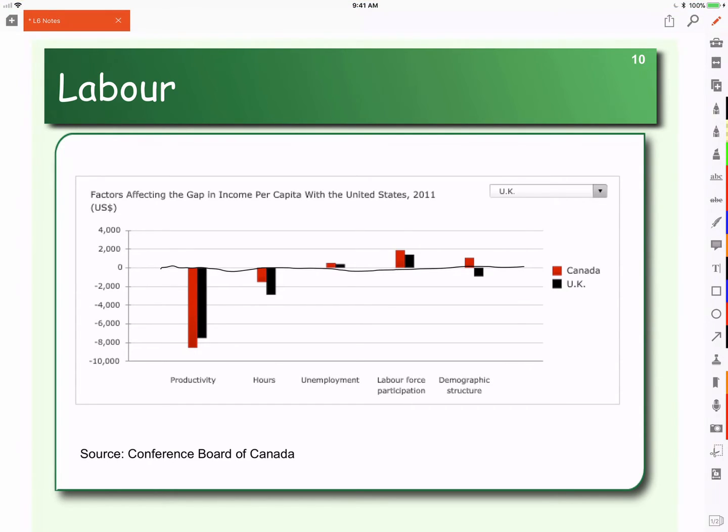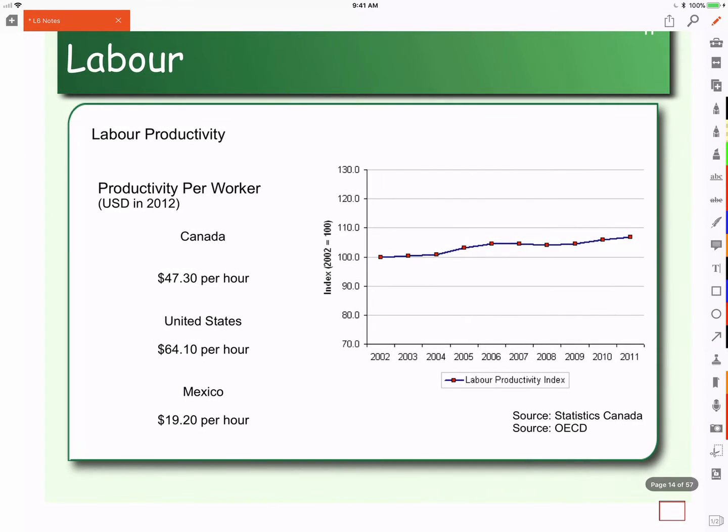We can look more at labor productivity. Here you can see the value of what the typical Canadian makes. This is all in US dollars so we can compare across. The typical Canadian in 2012 was making about $47.30 worth of goods in an hour. That's more than twice what the typical Canadian actually makes in an hour in pay. So we're making more than we're getting paid, we're making more than we consume.